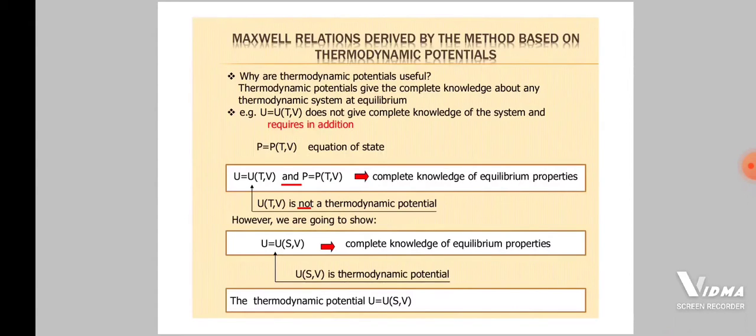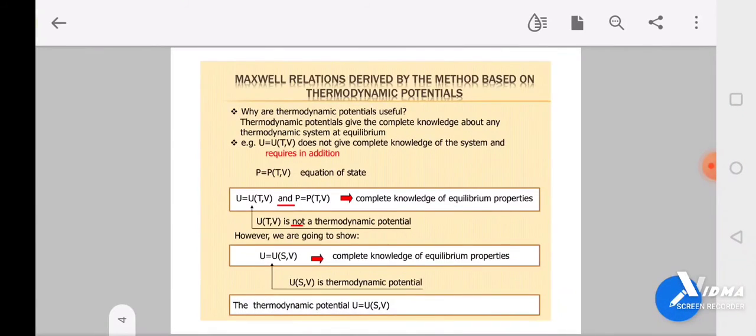Why are thermodynamic potentials useful? Thermodynamic potentials give the complete knowledge about any thermodynamic system at equilibrium. For example, U, internal energy, which is a function of temperature and volume, doesn't give complete knowledge of the system. For complete knowledge it requires in addition another variable, that is pressure, which is also a function of temperature and volume. Both U and P together give the complete knowledge of equilibrium properties.